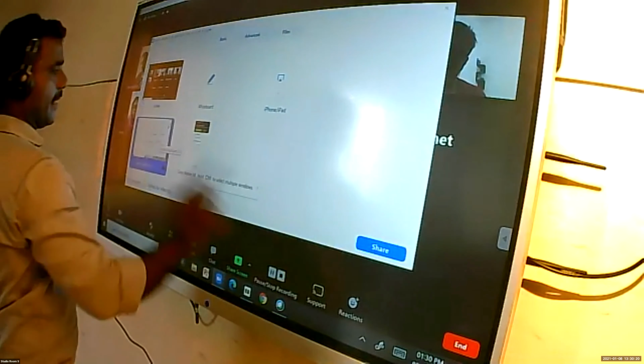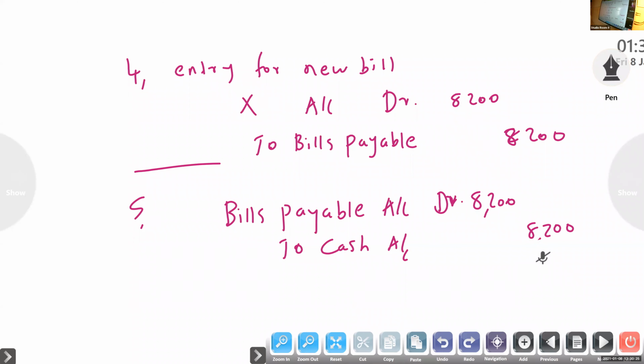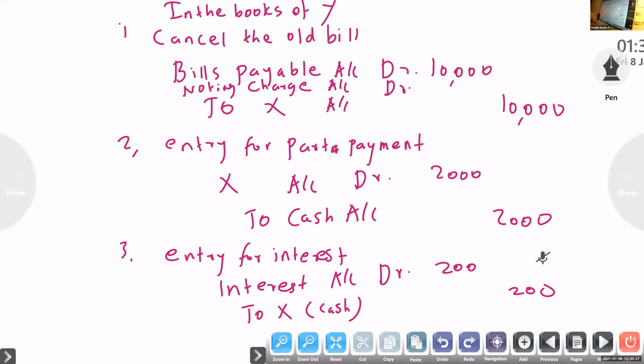So here, X is the drawer, Y is the drawee. Drawer will get interest from Y. So in the books of X, interest is our income. So Y account to interest.